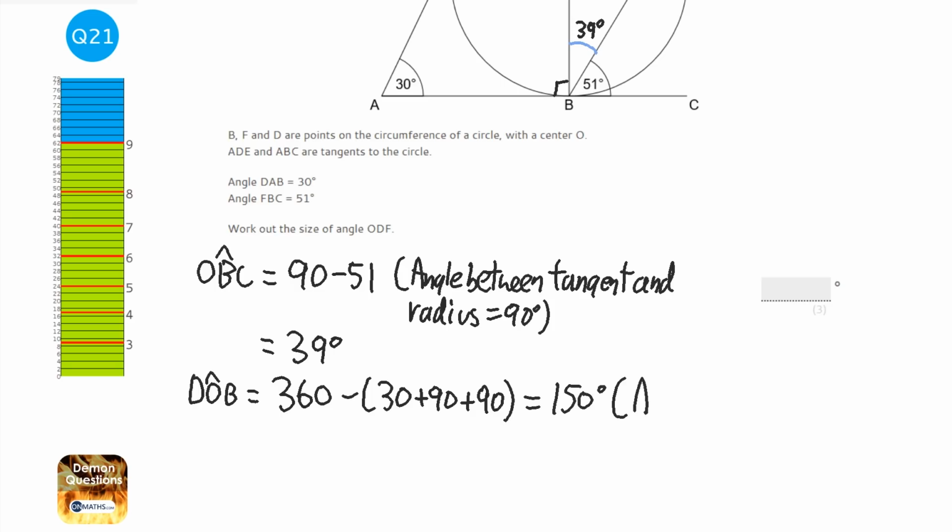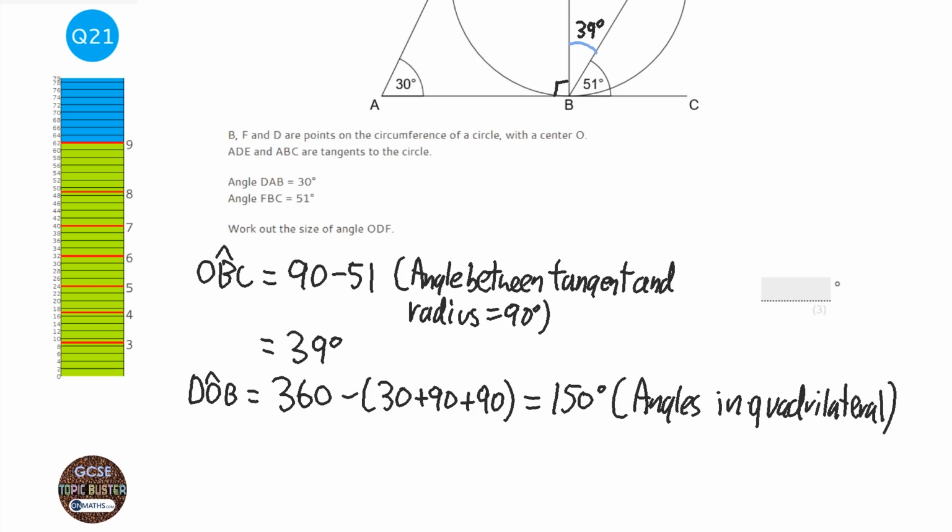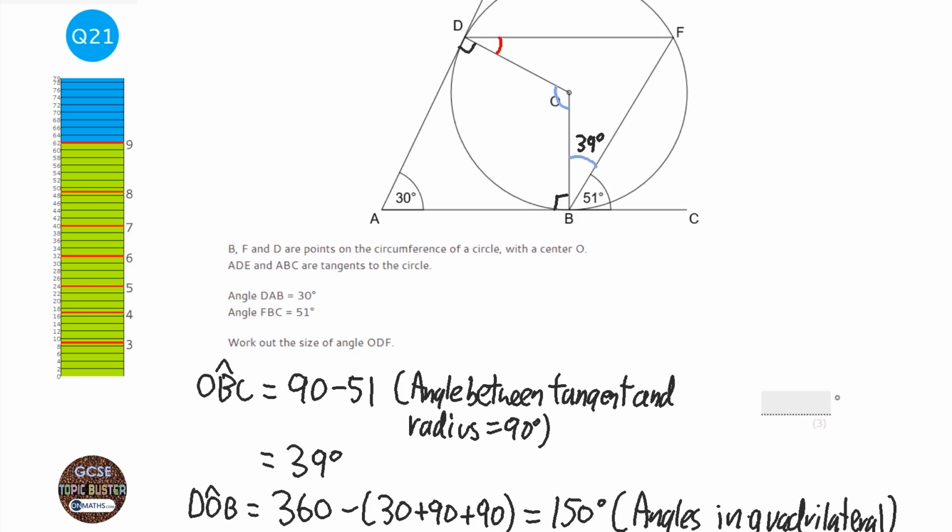And the reason is angles in a quadrilateral. And we should really say that the angles ABO and ADO are angles between a tangent and radius as well, but I'm not going to. We've already used that reason, and it's clear in our diagram that we've just repeated the same reason. Okay, so angle DOB we've got as 150. So let's mark that on our diagram.